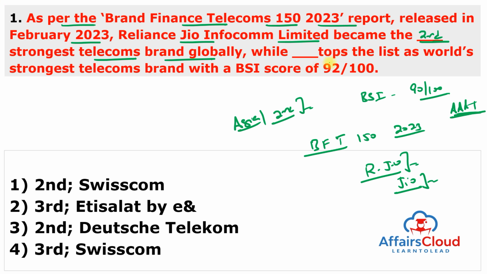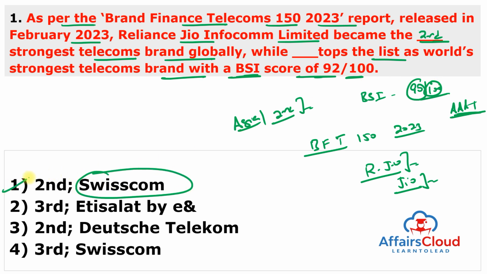This is very important. While this company tops the list as the world's strongest telecom brand with a BSI or brand strength index score of 92 out of 100, and Jio's score is 90 out of 100, this company Swisscom scored 92 out of 100. So, the answer of this question is 1. Swisscom from Switzerland is the world's strongest telecom brand with a BSI score of 92 out of 100. And according to the Brand Finance ranking of most valuable telecom brands worldwide, Jio rose from 32nd rank in 2022 to 27th in 2023. However, Jio is still behind Bharti Airtel, which is 21st on the list.